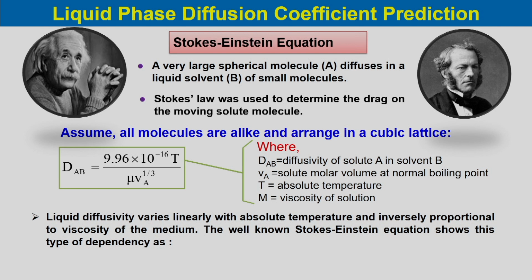So, the well-known Stokes equation shows this type of dependency, that DAB mu by T is constant, because the molecular volume of the component is constant. If we multiply DAB into mu divided by the temperature, it would be constant. So, this is all about the diffusion coefficient prediction in the liquid phase.